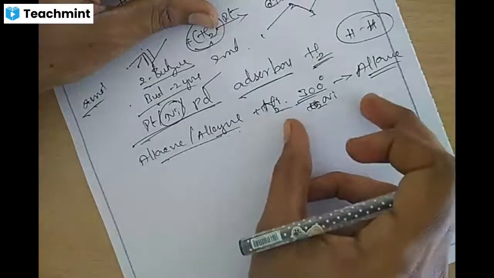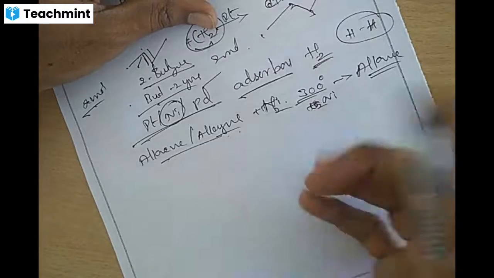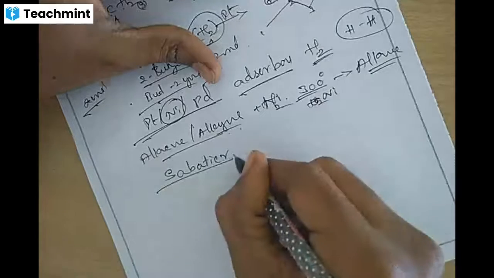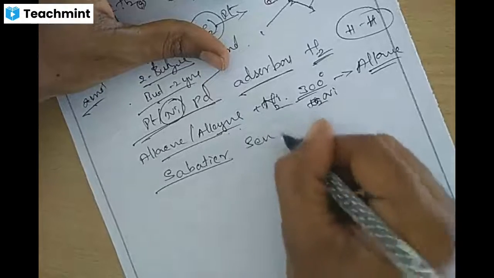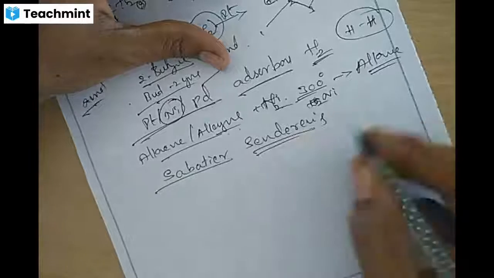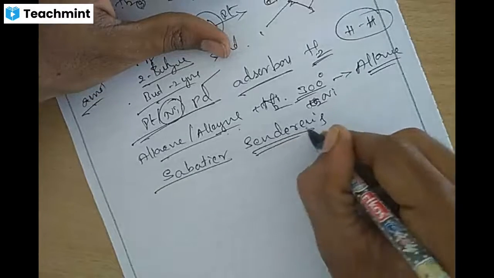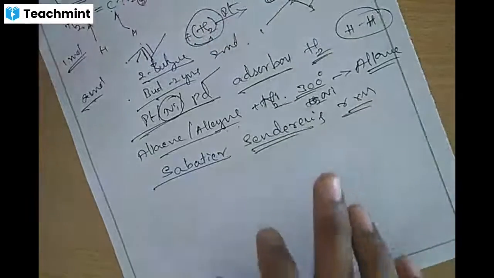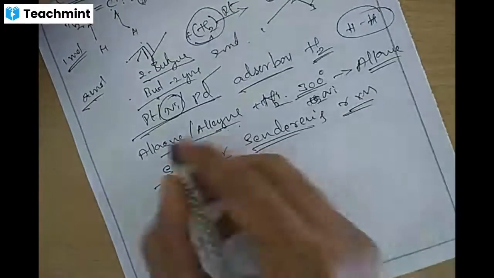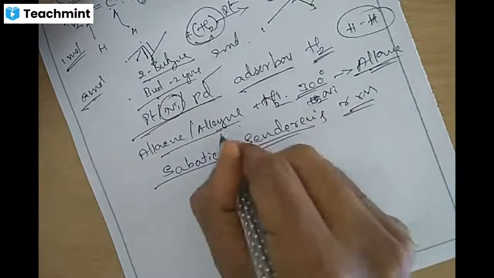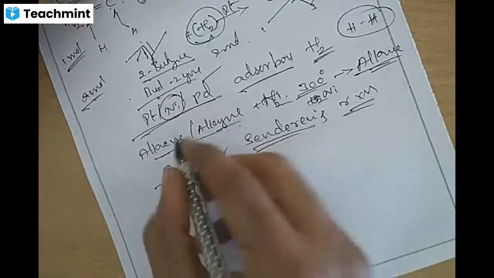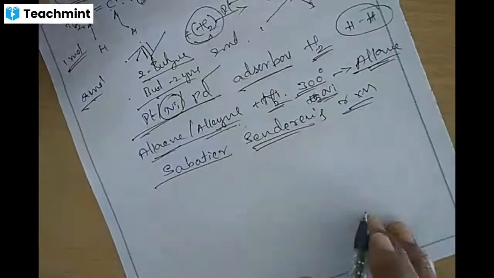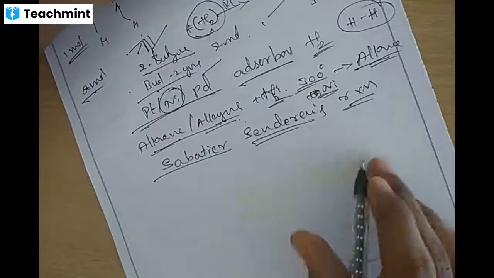Especially with the use of nickel catalyst, this is called the Sabatier-Senderens reaction. The Sabatier-Senderens reaction is nothing but preparation of alkane from unsaturated hydrocarbon, that is alkene and alkyne, using dihydrogen in presence of nickel catalyst. This is called the Sabatier-Senderens reaction.